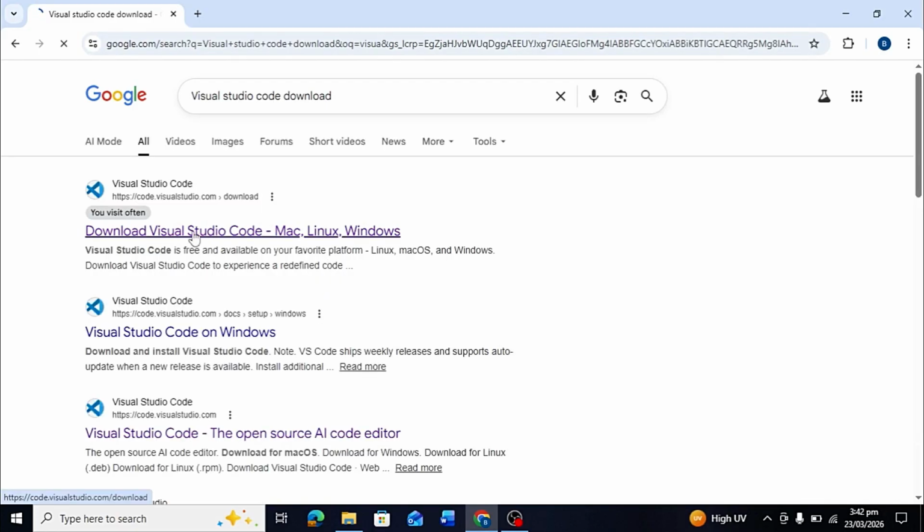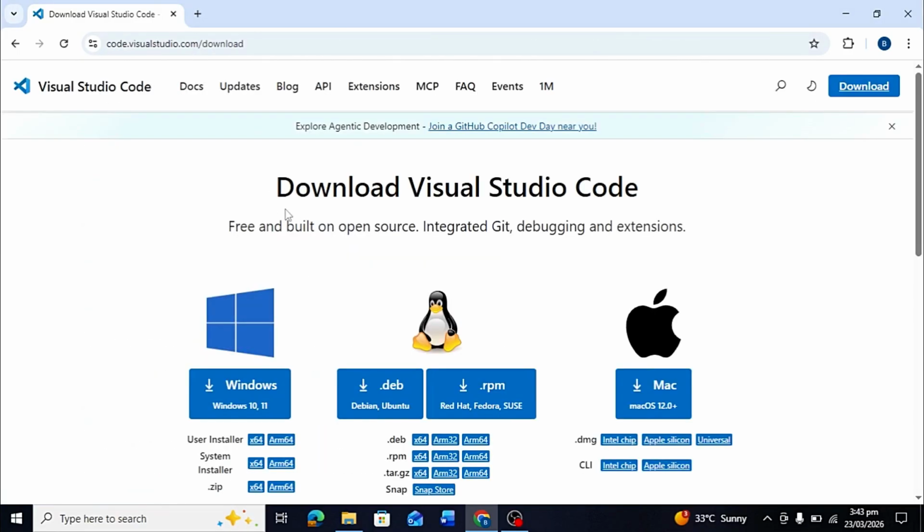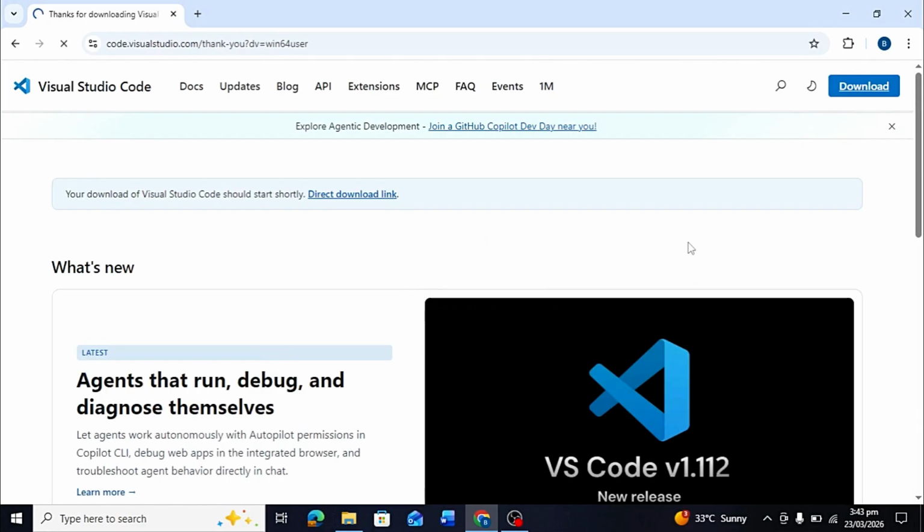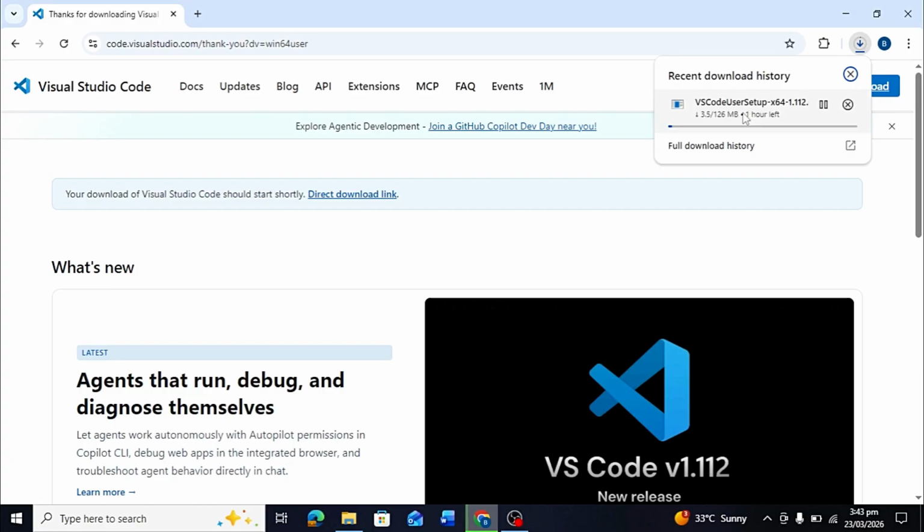This will take you to the official Visual Studio Code website. Here on the home page you will see a big button that says download for Windows. Click this button. The installer for Visual Studio Code will start downloading. Here you can see it has started downloading.